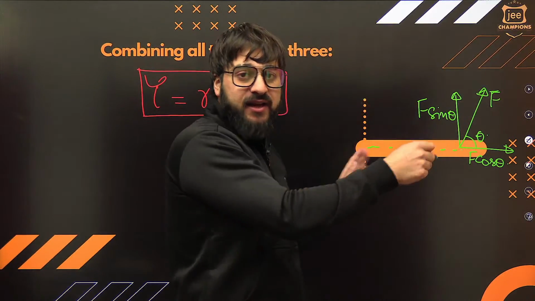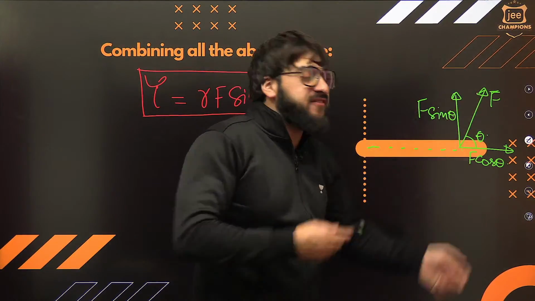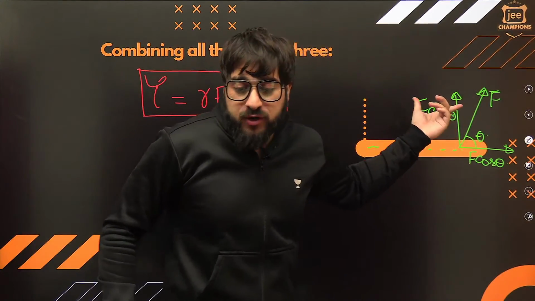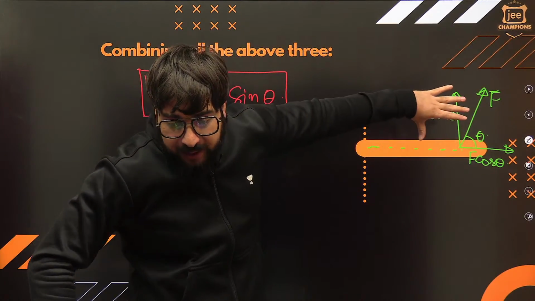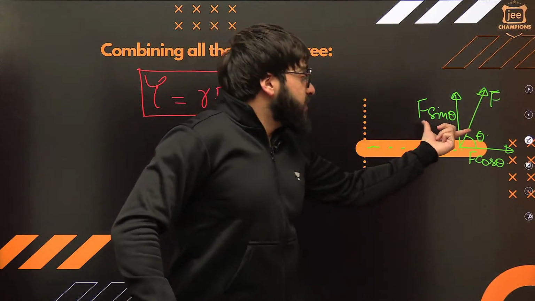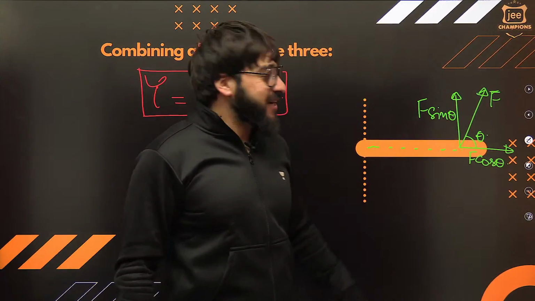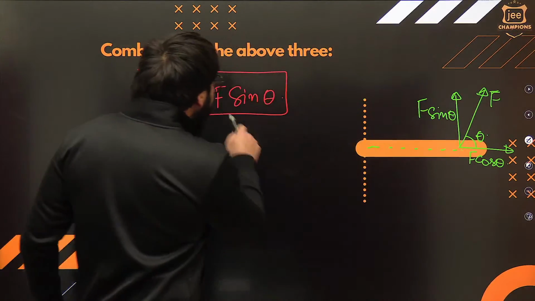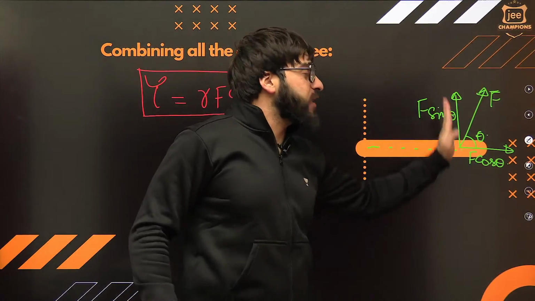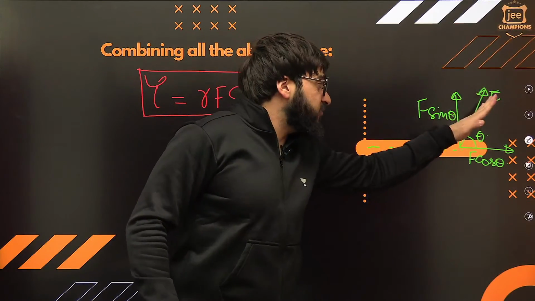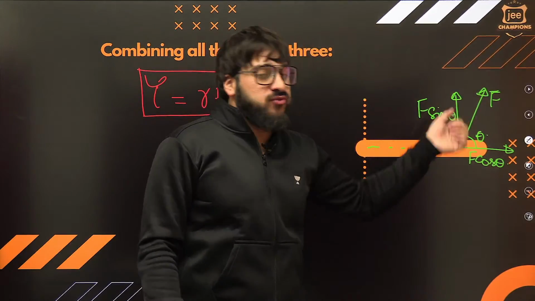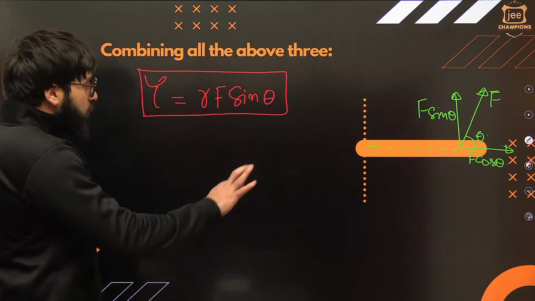It is basically something in 3D. So because of this F sine theta, the rod will rotate. We can say because of this F sine theta, the torque will be exactly produced in that case. Understand? Now you got it. So that's why I'm writing sine of theta instead of theta, so that if we take the component of this force, in that case we get the torque because of this force only. I hope you got the feel of this one.